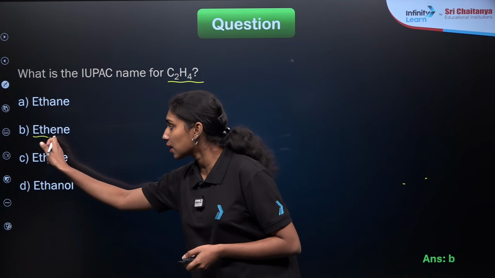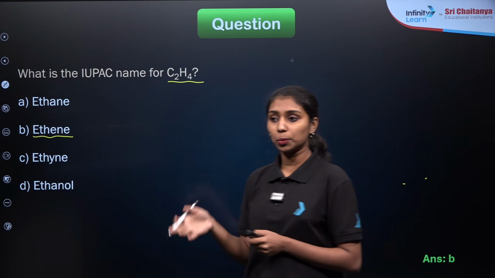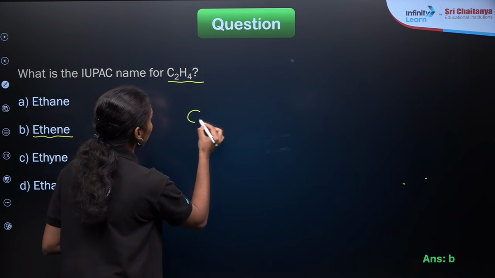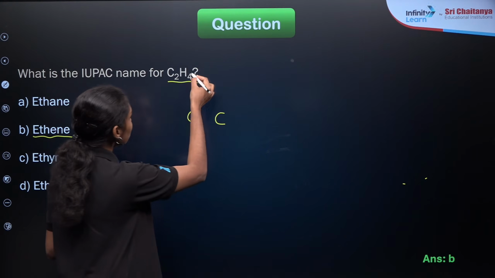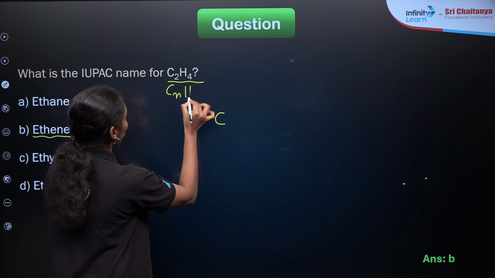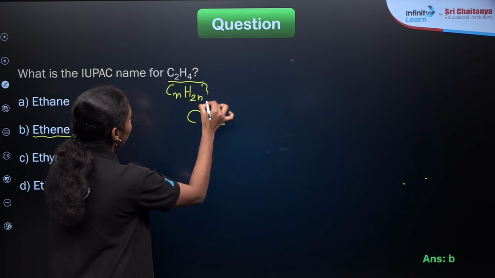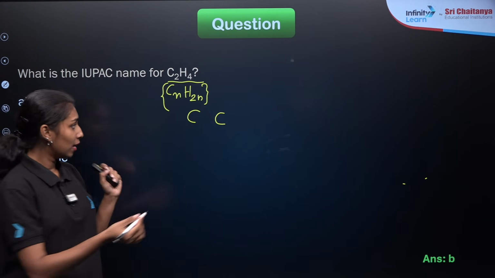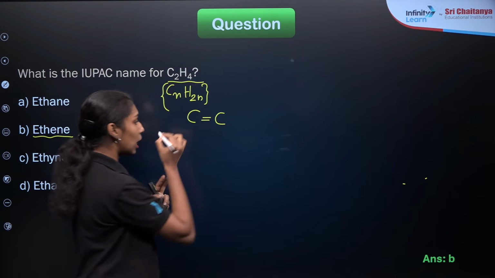So how do we write the structure of this compound from the condensed formula? C2H4 is a two carbon compound, and C2H4 fits the CnH2n formula. If you take n equal to 2, H will be 4, which means it is the formula of an alkene, so there will be a double bond between the carbon atoms.